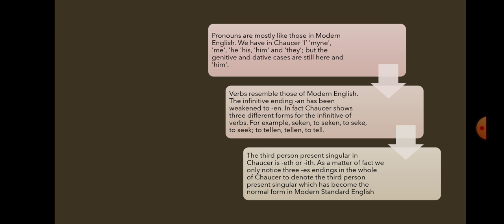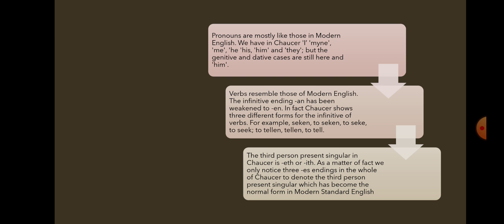Even though the spelling is not the same, the same pronouns are used by Chaucer, but the genitive and dative cases are still there. Chaucer used pronouns which we have in our modern English language, like I, mine, me, he, his, him and they.